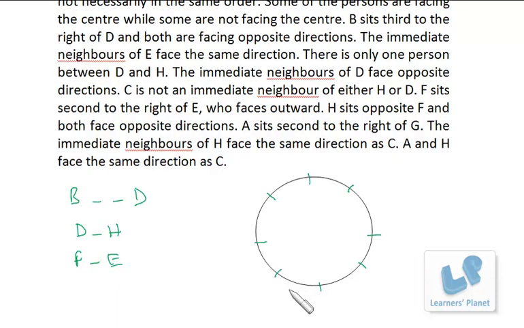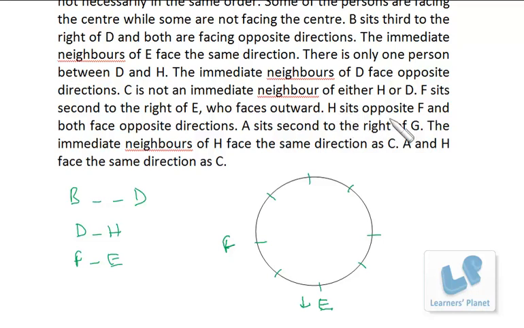E faces outwards. Suppose I mark E over here, and it is given that F sits second to the right of E. So if E is outwards, right must be this side, so F must be over here.